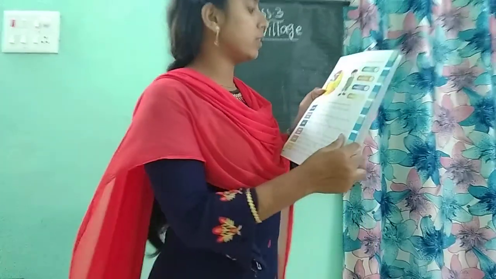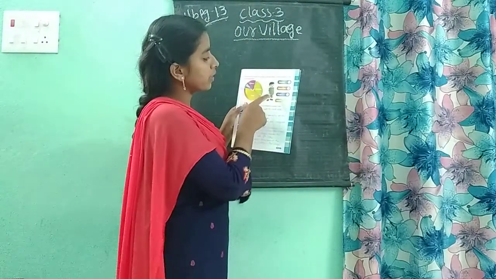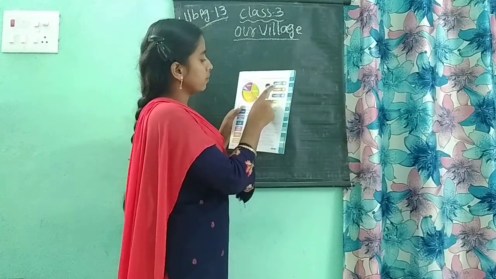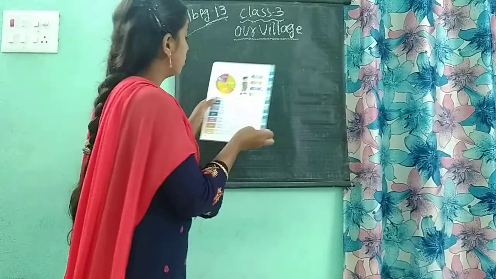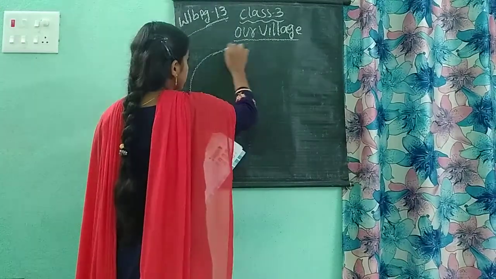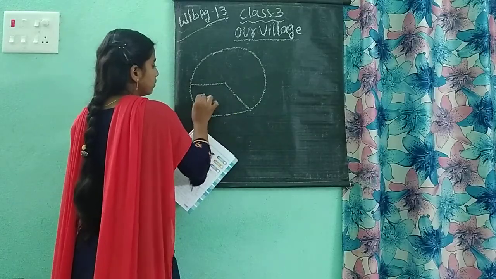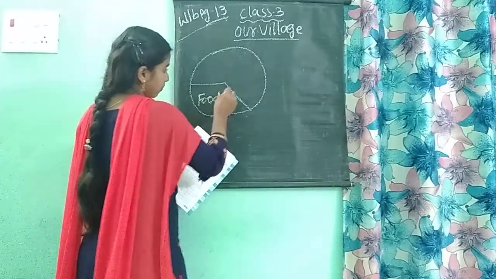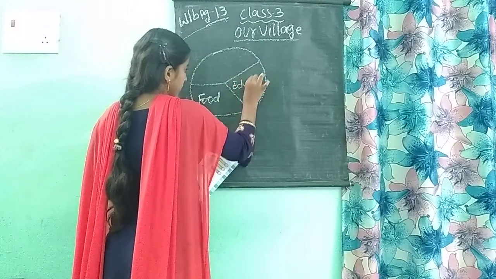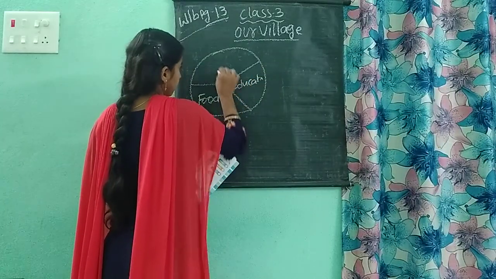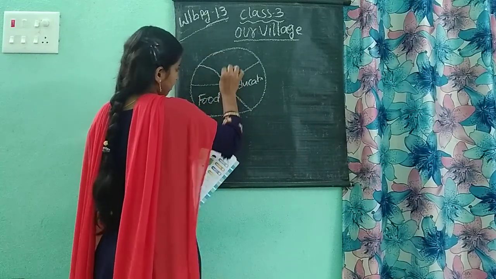So one family is there. Look at this picture, children. They have one flow chart, no? So this is the food. Yes or no? And this is the education. This is the clothes.